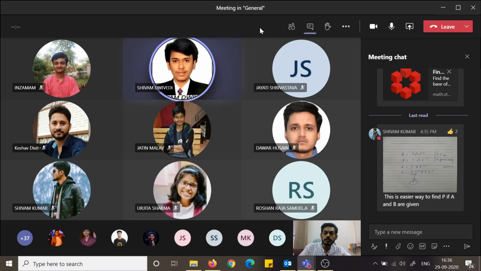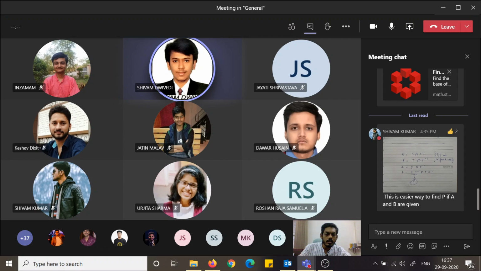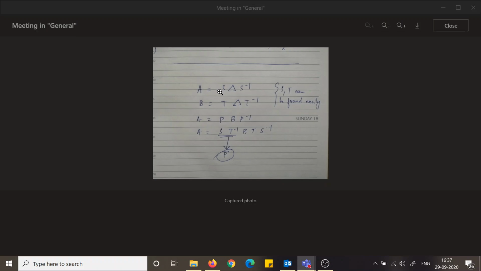So please, can you explain what's written in that solution? Can't you see it in the chat? He has shared it here. I'm not able to understand what that S in delta is, like how delta is... Delta is the diagonal form. Since A and B are similar, they would have the same diagonal form. However, the modal matrix that would take A to delta and B to delta would be different. So there are two modal matrices, one is S, another is T.